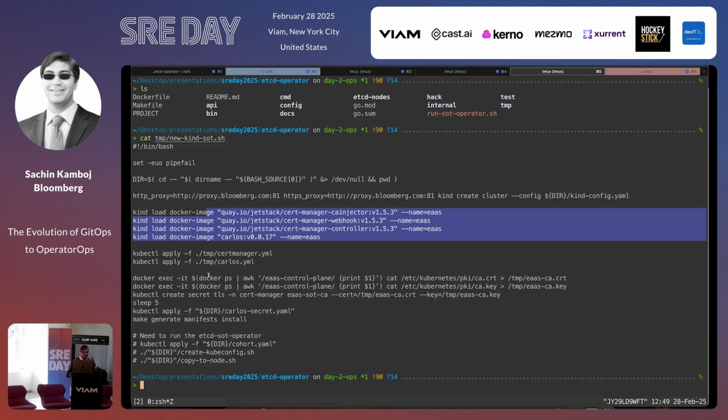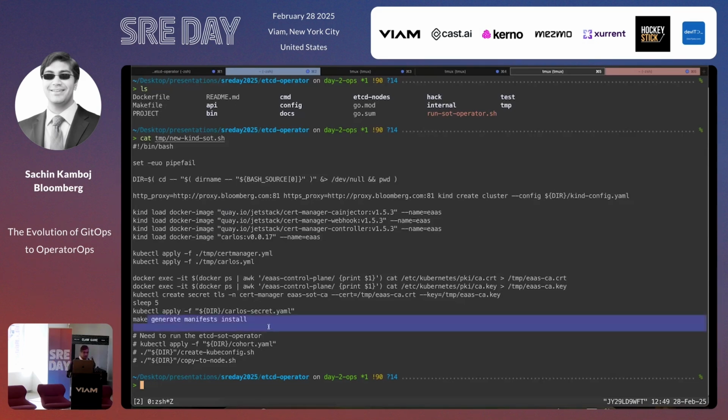The other thing it's going to do is it's actually going to exec into the node, and it's actually going to copy the CAcert for the kind cluster. The reason it's doing that is because I need every single node to connect to that kind cluster. So I need to do that. And then it's going to install a secret. It's going to basically install the CRD. So let's do this first.